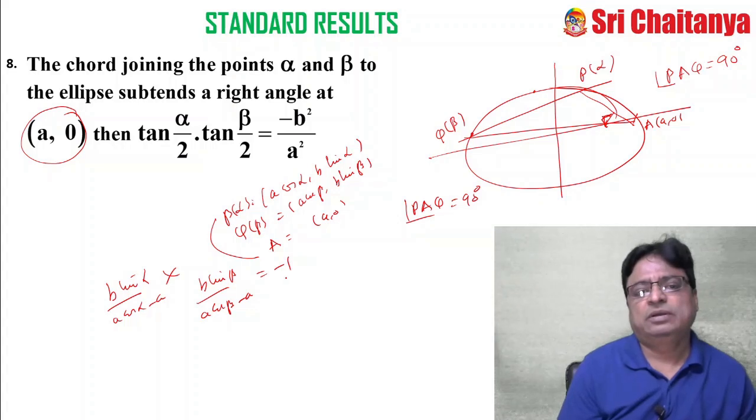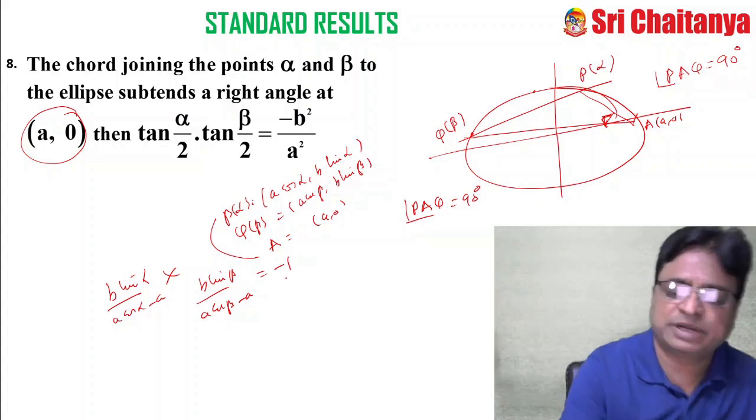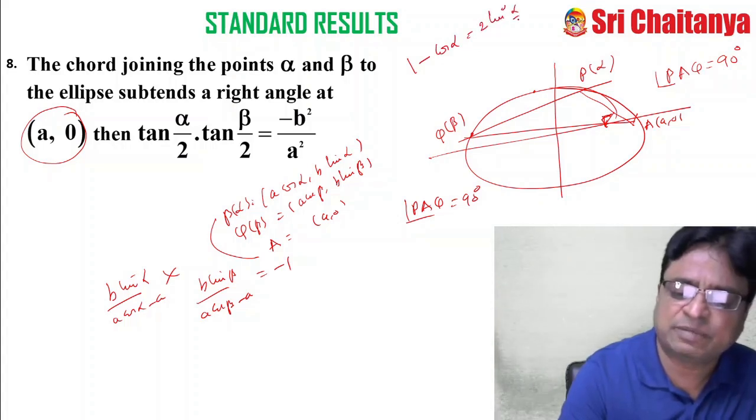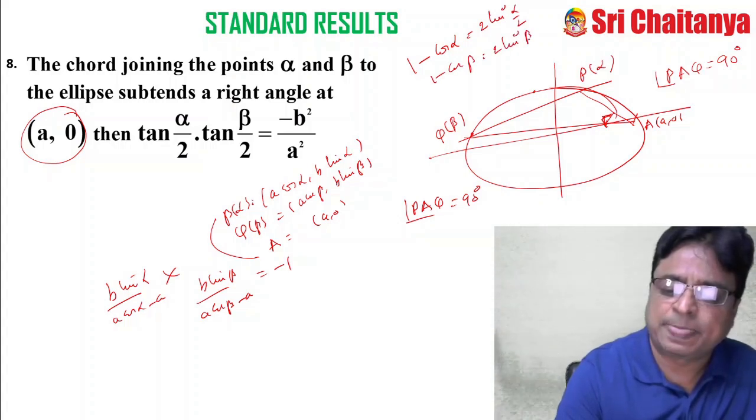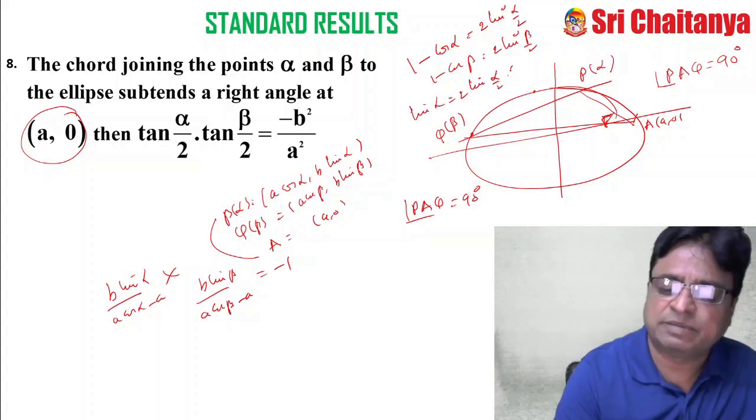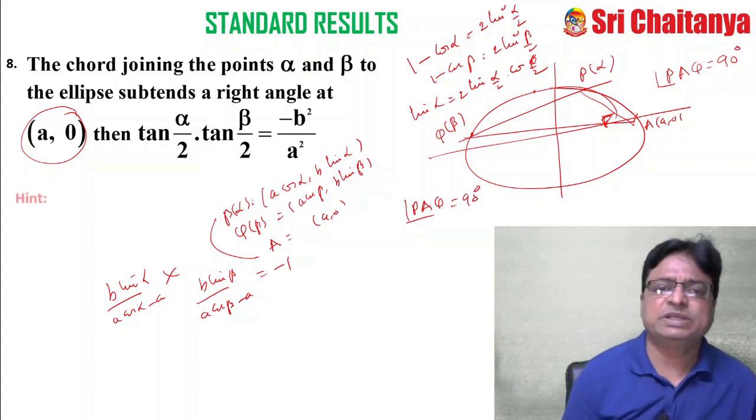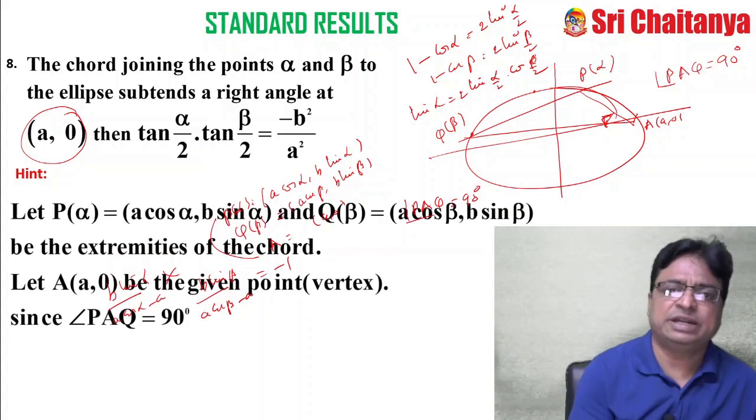You simplify this, and you will get the answer, because 1 minus cos alpha equals 2 sin square alpha by 2. 1 minus cos beta equals 2 sin square beta by 2. And moreover, sin alpha equals 2 sin alpha by 2 cos alpha by 2. Apply all these results, and you will get the answer easily. It's a very simple question, I think. So please try to note down the hints. Here the hint is like this.